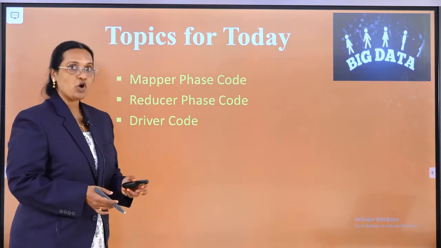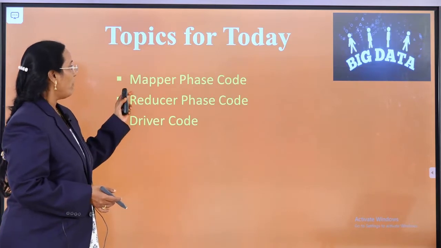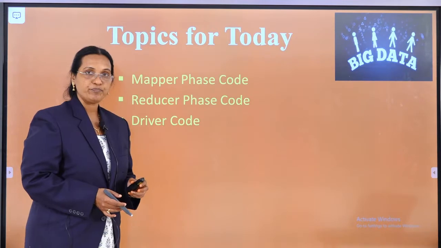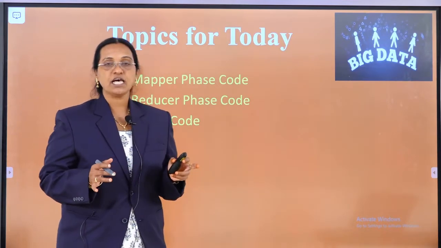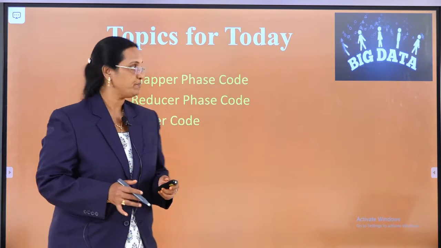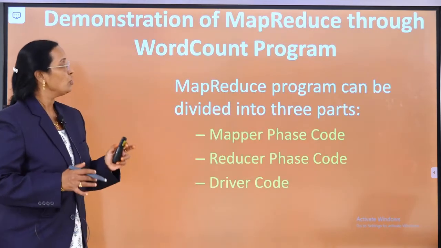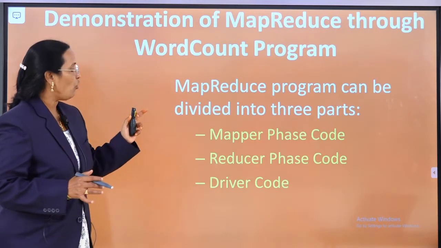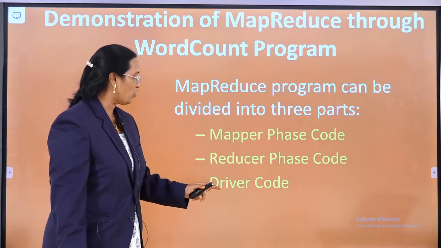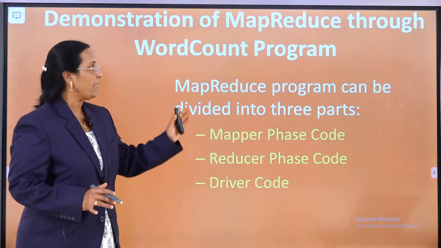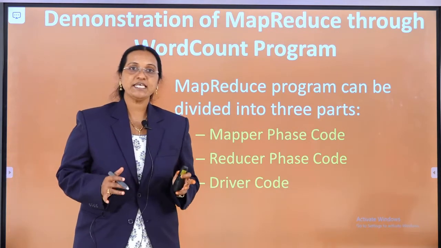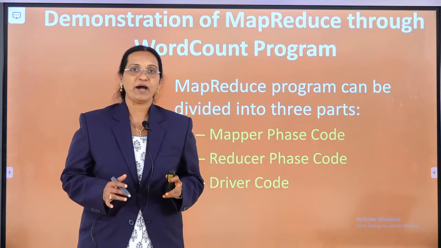So our today's topic is about mapper phase code, reducer phase code and driver code, and these three codes are very important for writing the MapReduce coding. So we are going to learn the mapper code, reducer code and driver code by using the word count program, which is a basic program in the MapReduce coding part.